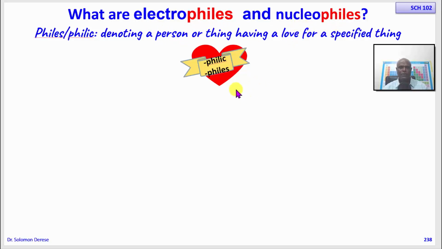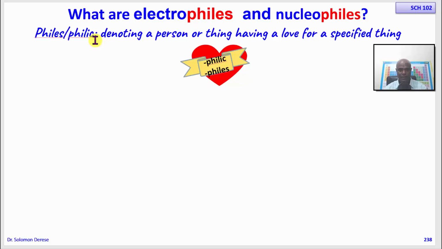Okay, so for us to better understand these words philes and philic, let me give you the opposite, the antonym of this word philes or philic, which is phobia. As you know, phobia is extreme, unjustifiable fear or hatred for something. Phobia is associated with extreme hate. So the opposite term, philic or philes, is associated with extreme love.